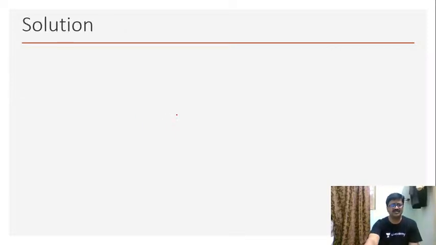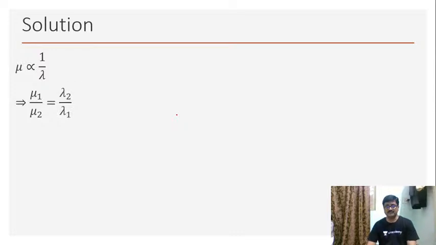So if we adapt this concept, we can get the answer like this. Let us take a look at the solution. As I was mentioning, mu, that is refractive index, is inversely proportional to wavelength. So accordingly, I can say mu1 by mu2 becomes equal to lambda 2 by lambda 1.